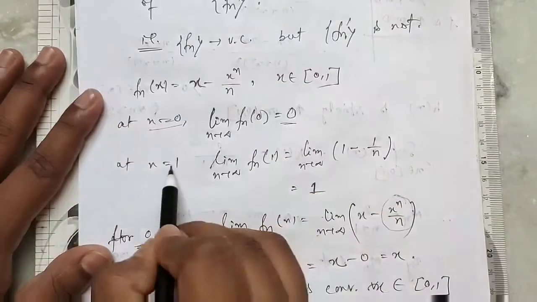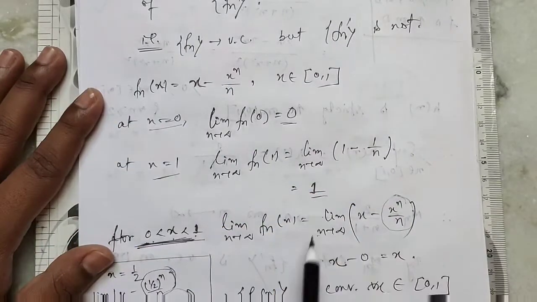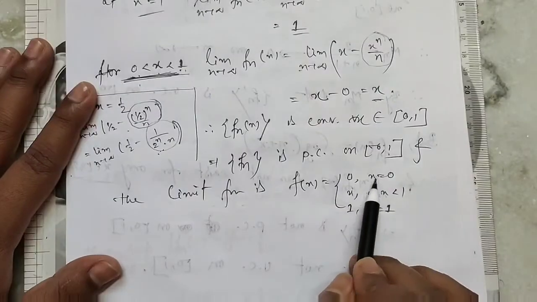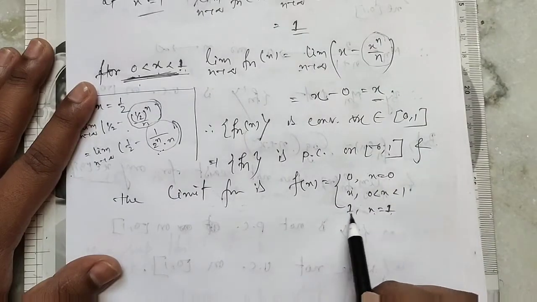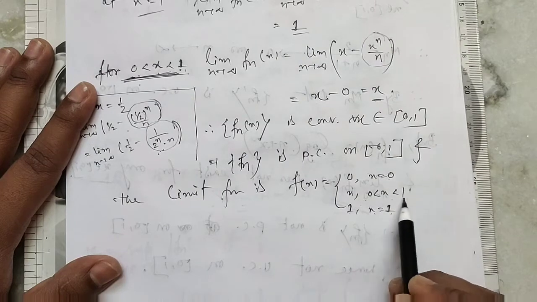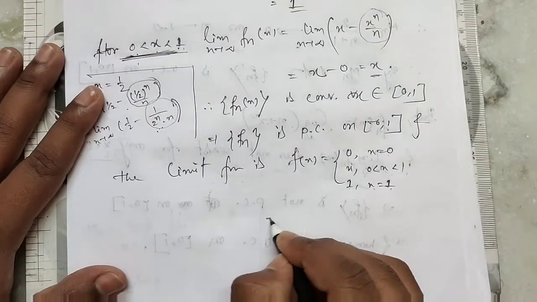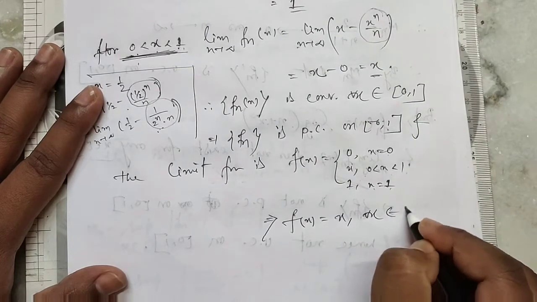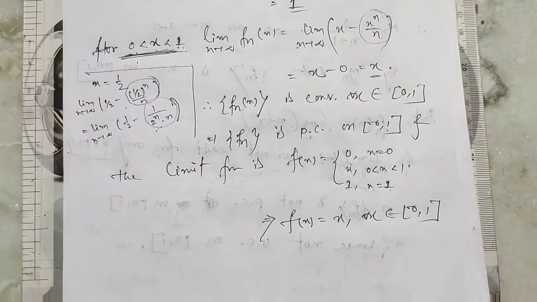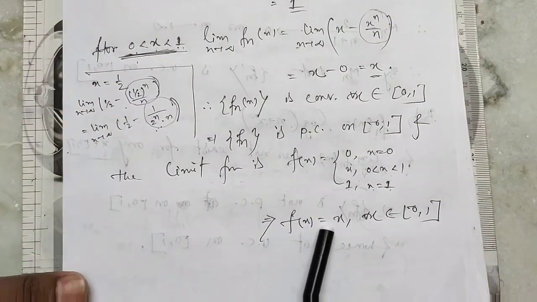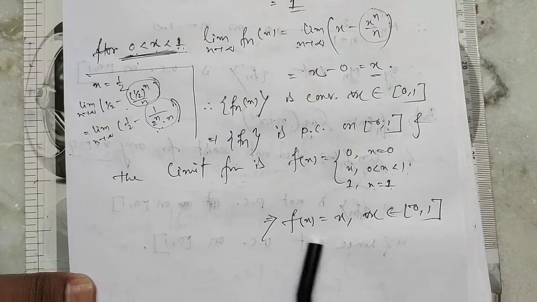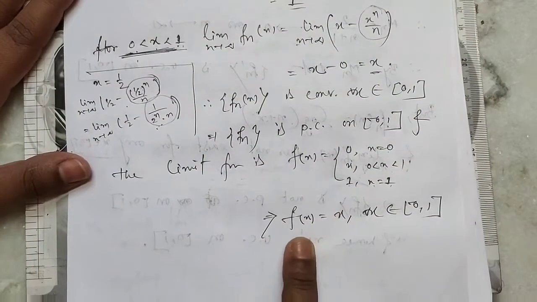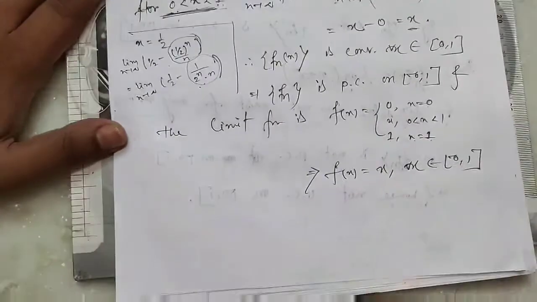Combining, we have f(x) equal to x for all x belongs to [0, 1]. At x equal to 0 it is 0, at x equal to 1 it is 1, and in the remaining portion it is x. So this is our pointwise limit.